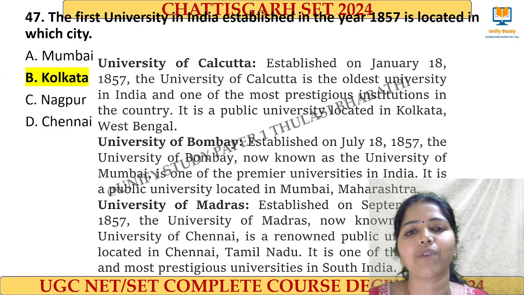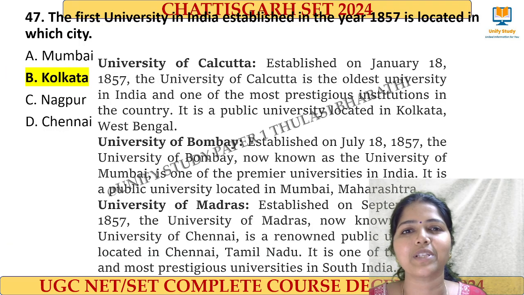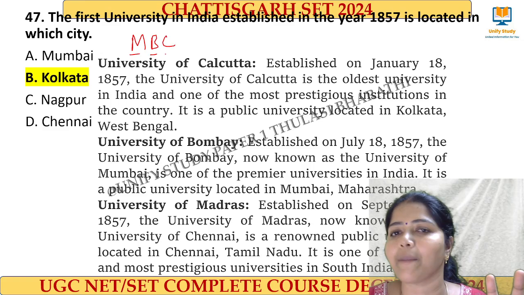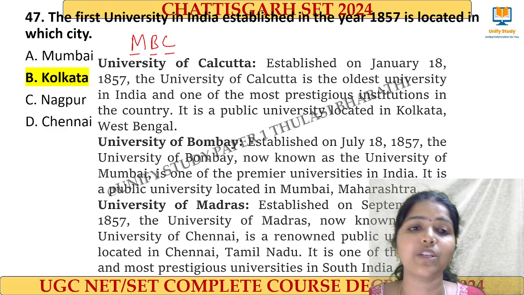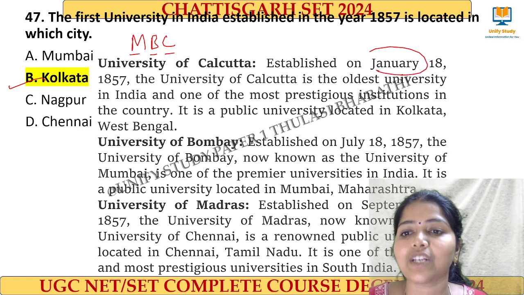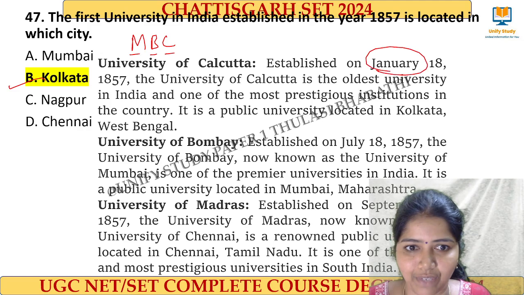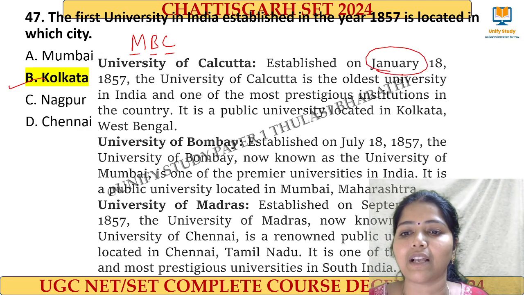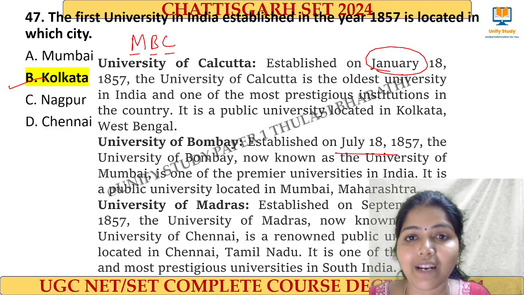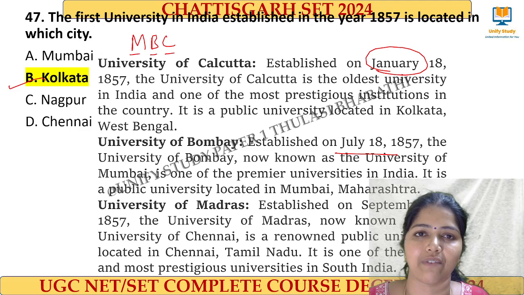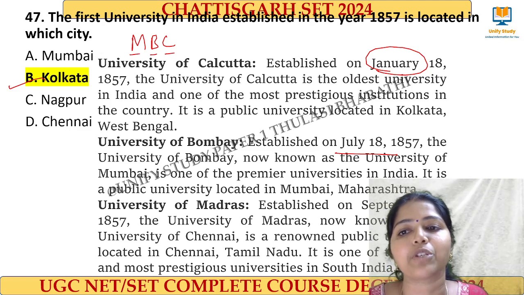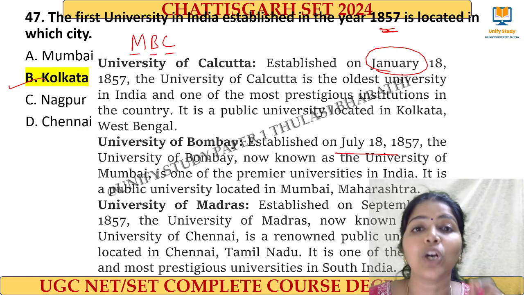And next question, a very interesting question. We all know the three universities were MBC, that is Madras, Bombay, Calcutta, and the first one initiated is the Kolkata University, because it was established in January 1857. Bombay next, established in July 1857, and University of Madras in September 1857. So we have to remember the months also. So the first university in India, established in 1857, is located in Kolkata.